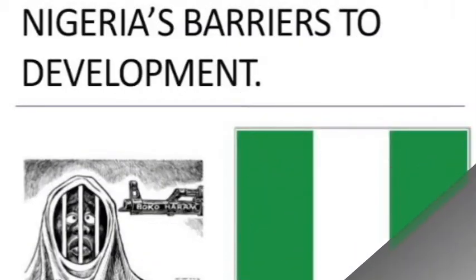In our previous class, we looked at the topic Capitalist Democracy 3. In this lesson, we're going to be looking at Capitalist Democracy 4. Under this lesson, we're going to get to know about barriers to national development. By the end of this lesson, you will be able to mention some of the barriers to national development.